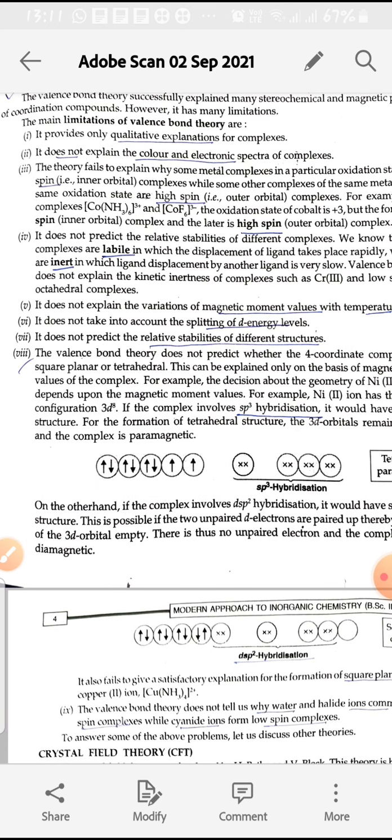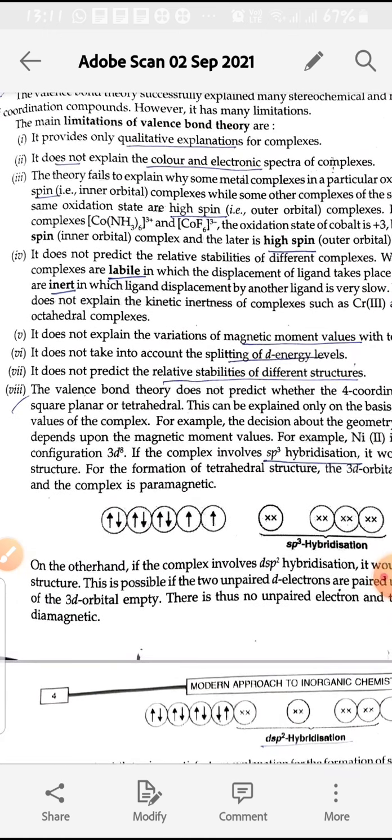And the next point is this theory fails to explain why some complexes in a particular oxidation state are low spin complexes while some complexes are high spin. For example, [Co(NH3)6]3+ is low spin and forms an inner orbital complex, whereas [CoF6]3- forms a high spin complex, and this theory does not explain this.